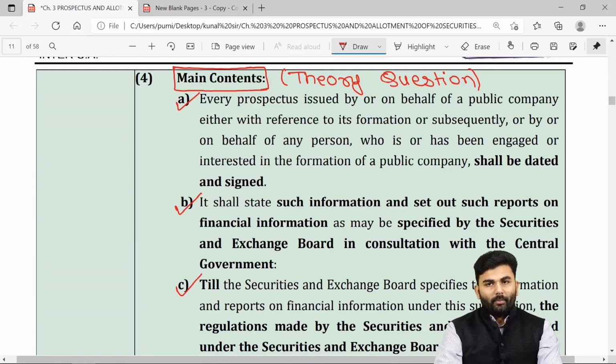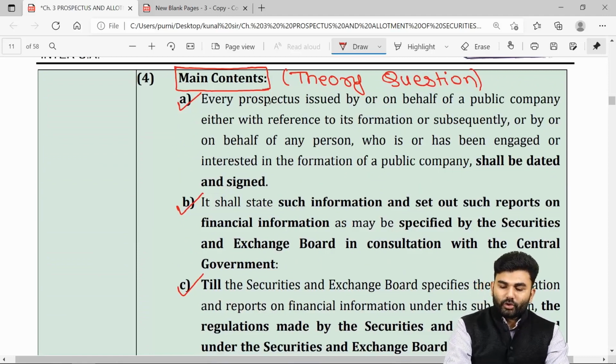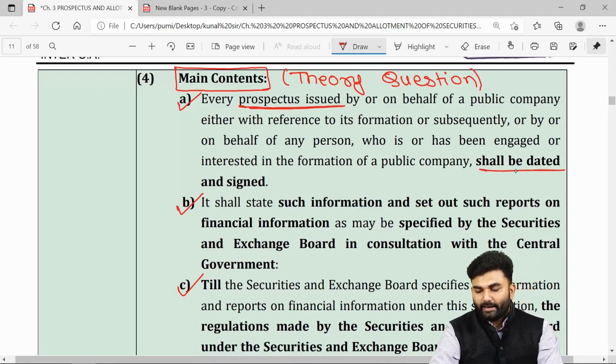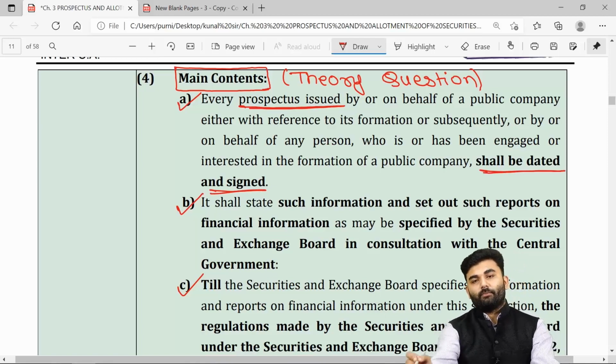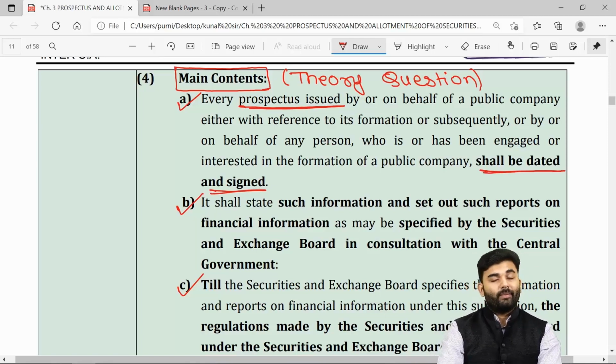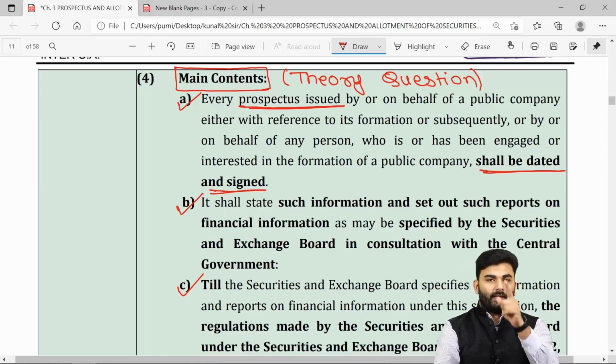The lawmaker says that every prospectus issued by the company shall be dated and it should be signed by the directors as well as the promoters whose names are mentioned inside the prospectus. You are a director of the company? Yes. Is your name mentioned inside the prospectus? Yes. Then you must sign that prospectus. The prospectus shall be dated and properly signed.